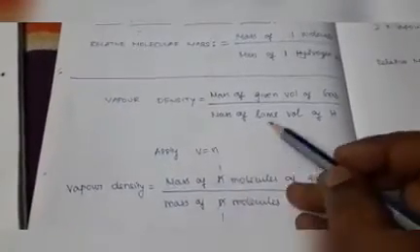So mass of n molecules of gas divided by mass of n molecules of hydrogen. If both n's are cancelled, you will get 1. So vapor density is equal to mass of one molecule of gas divided by mass of one molecule of hydrogen.